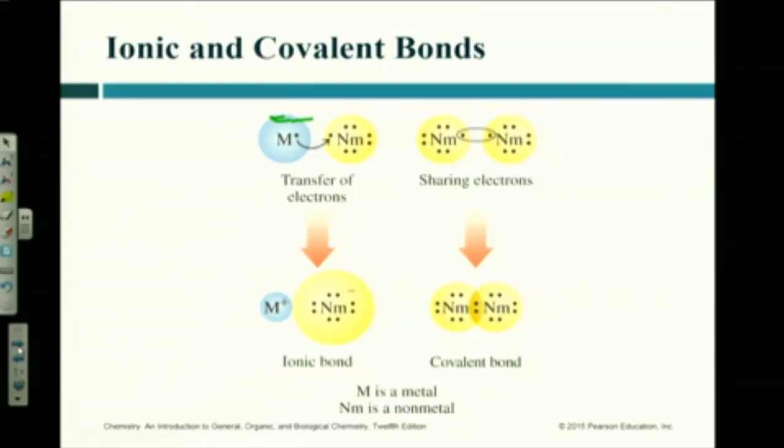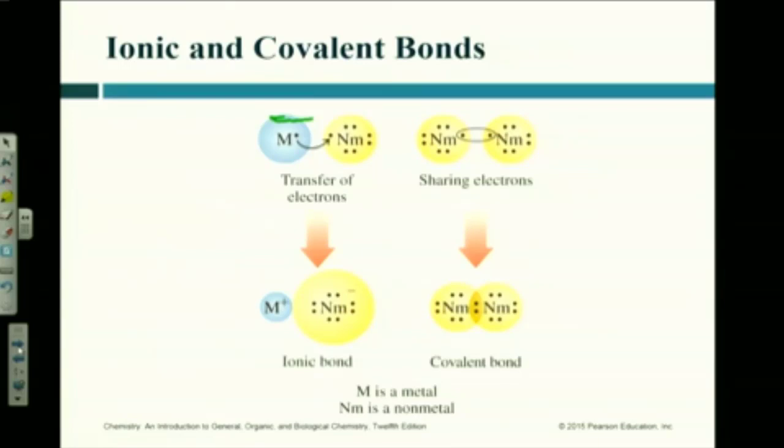So, here's the metal. Go give up the electrons because givers give, right? And what happens with the non-metal? The non-metals are the takers in the world. They take electrons.